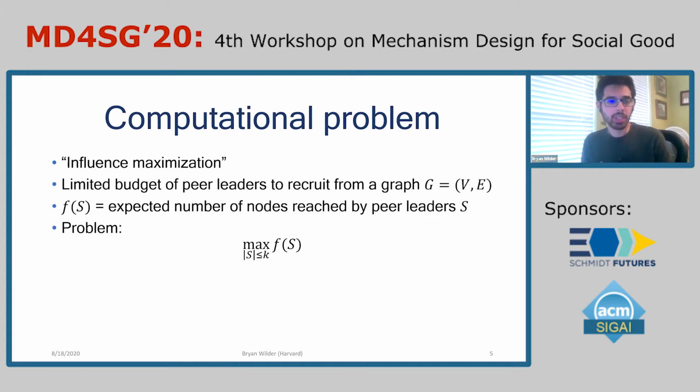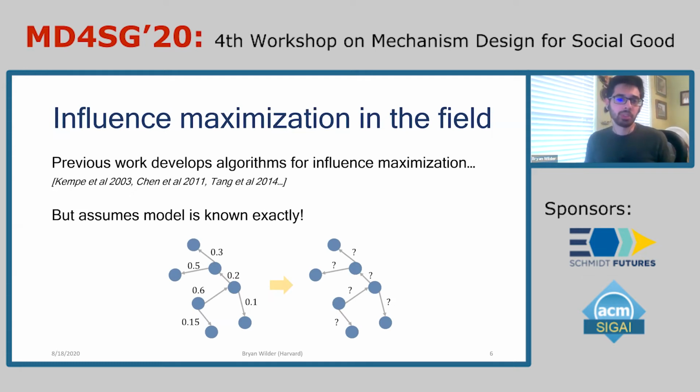So there's a lot of work in the computer science literature developing algorithms for influence maximization in different kinds of models for how that information diffusion might occur. But by and large, this work tends to assume that you know the underlying model for information diffusion exactly. And so someone tells you precisely what the structure of the graph is, who's connected to who. They tell you the probability that any one person will talk to another person. And all of that we found just doesn't really exist in a community health setting. There is no data set that looks like that. No one tells you to start with who's connected to who.